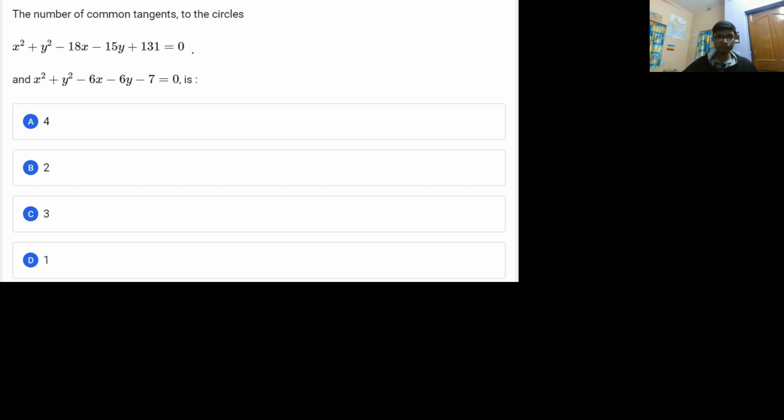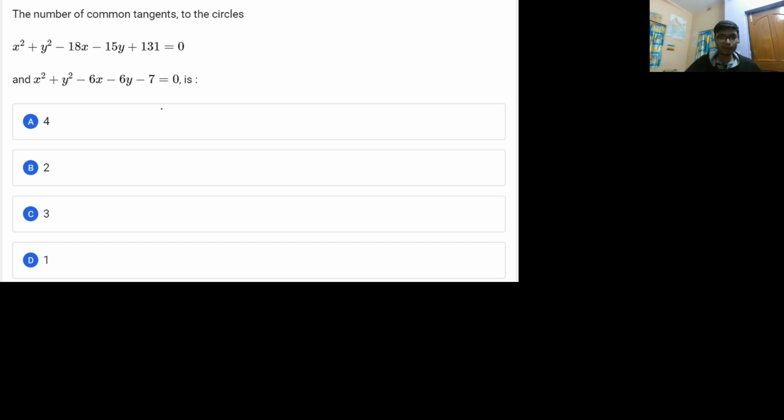Whenever I am asked to find the number of common tangents, my first purpose is to identify the relation between the two circles. By relation I mean whether the two circles are touching each other, intersecting each other, not intersecting each other, or lying one inside the other. Those are the four basic cases that can be formed whenever we talk about two circles, and then comes the discussion of the number of common tangents.